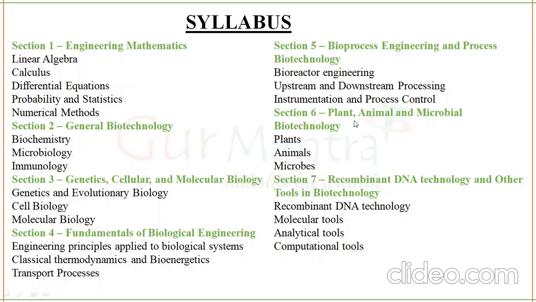Next section is plant, animal, microbial biotechnology. After the core section, this is the section which carries a high amount of marks. So after general biotechnology and genetics, cellular, molecular biology, your plant animal biotechnology will have more marks.